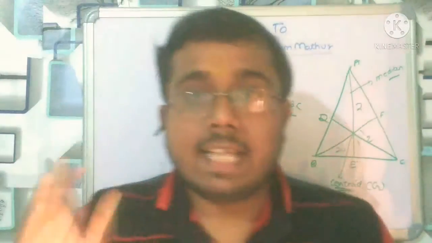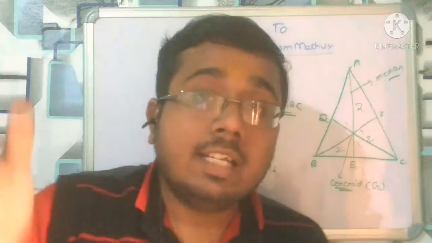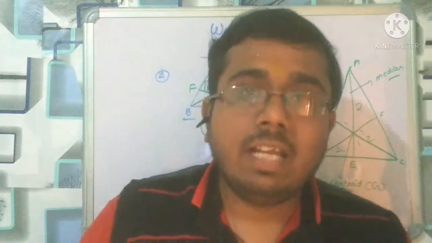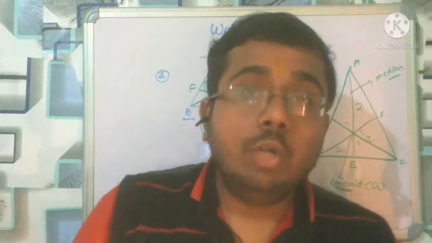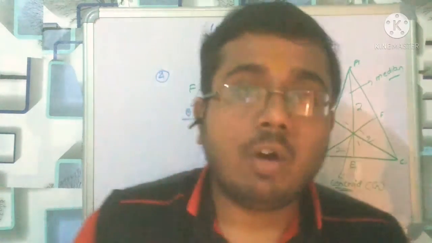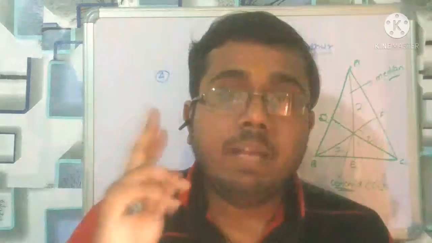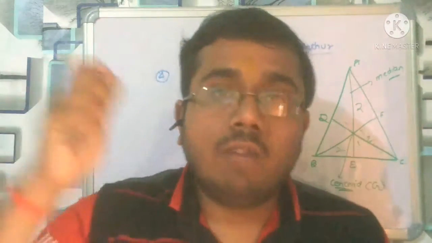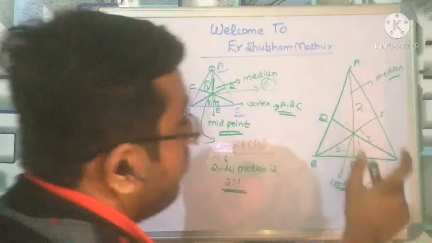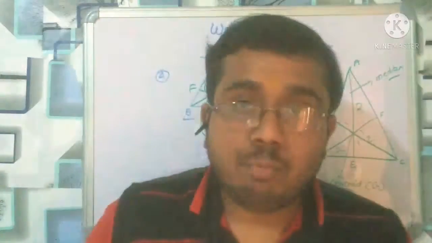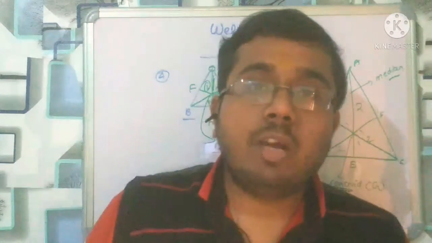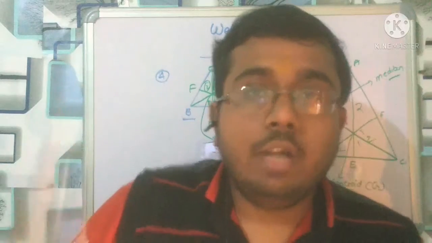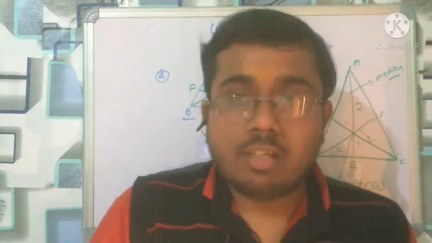So you write: centroid is a point in a triangle. Centroid is the point in a triangle which forms due to the intersection of three medians which are coming from vertex A, from vertex B, from vertex C, and this point is going to divide each median into 2:1. This is called centroid.